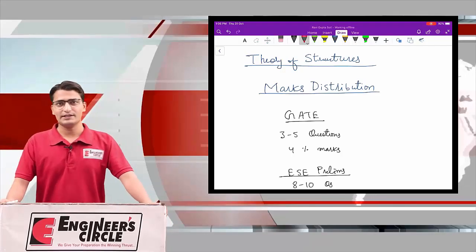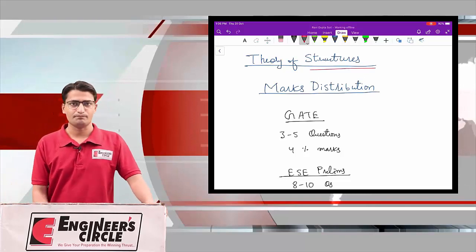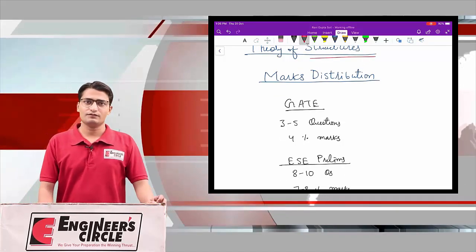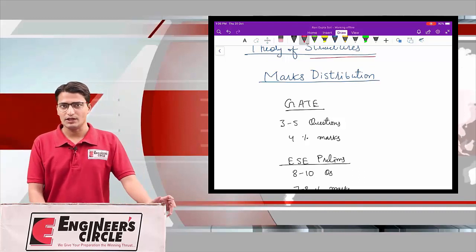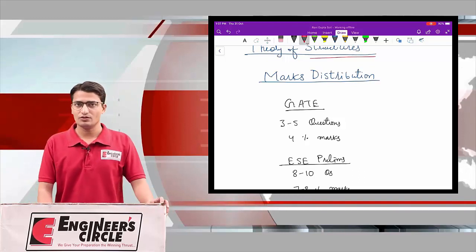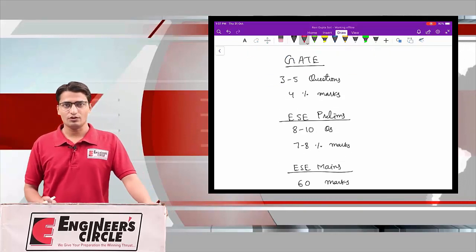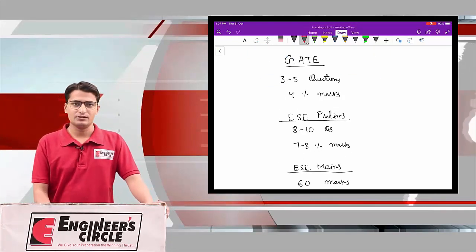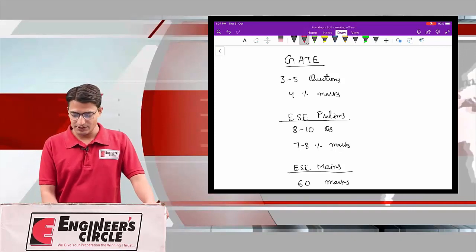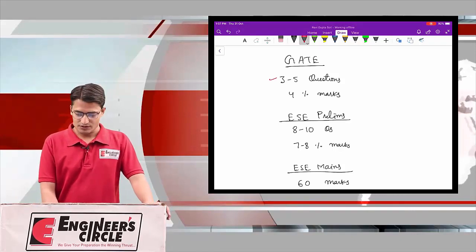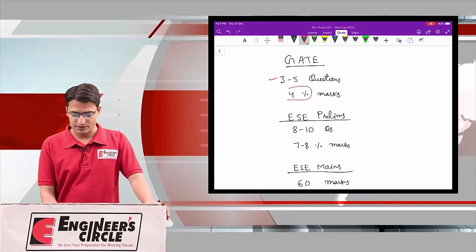Everyone, welcome to the new topic, that is theory of structure. So first of all, we will briefly discuss the marks distribution, that is the weightage of this topic in examination. In GATE, every year approximately 3 to 5 questions are asked, so the weightage comes out to be 4%.